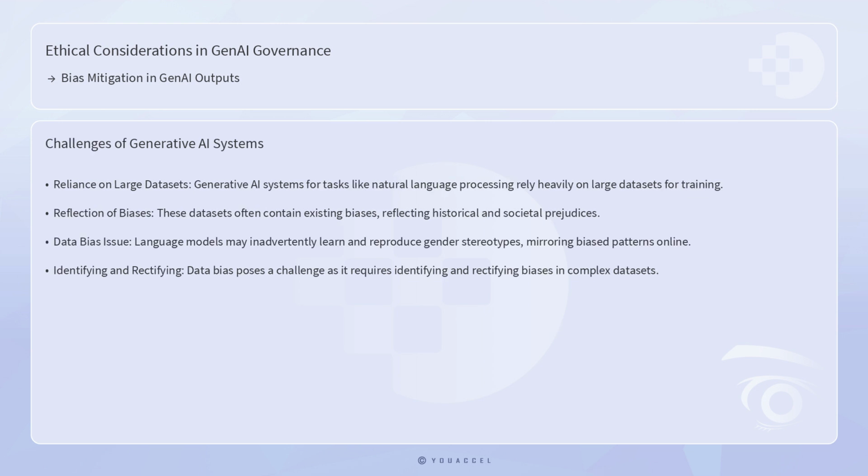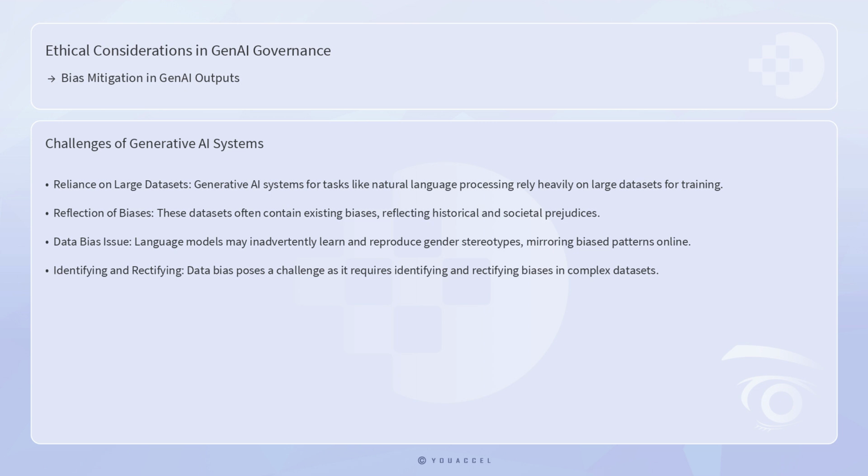Generative AI systems, such as those used for natural language processing, image generation, and content creation, rely heavily on large datasets for training. These datasets often contain existing biases, reflecting historical and societal prejudices. For instance, language models trained on internet text may inadvertently learn and reproduce gender stereotypes as they mirror the biased language patterns prevalent in online spaces.